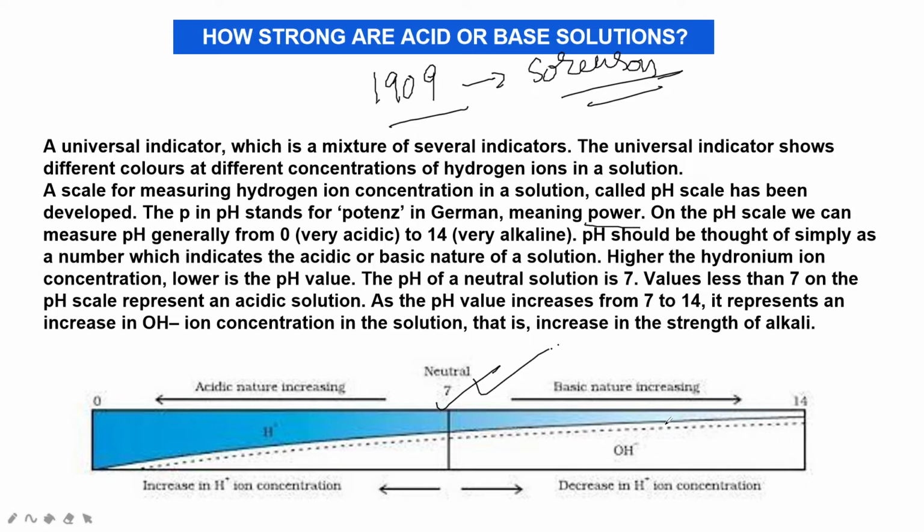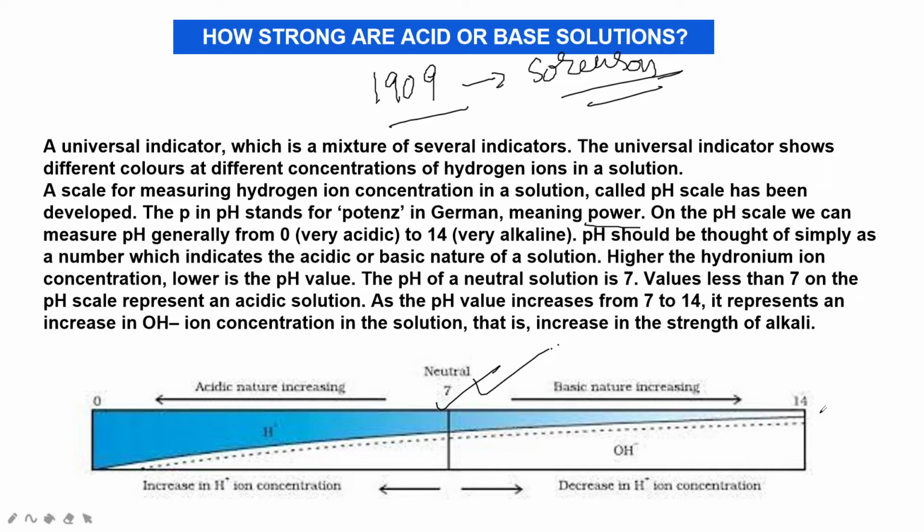Neutral substances have a pH of exactly 7, and acidic substances have a pH of less than 7. Here from 0 to 7, acidic nature is increasing. Acid solutions have pH less than 7. All these between 0 and 7 are acidic in nature. Bases have a pH of more than 7. 7 to 14 are bases.